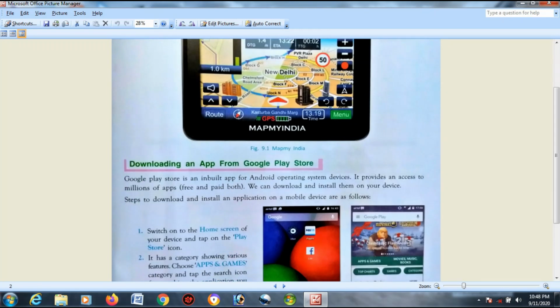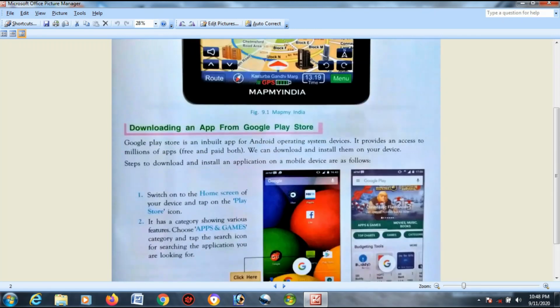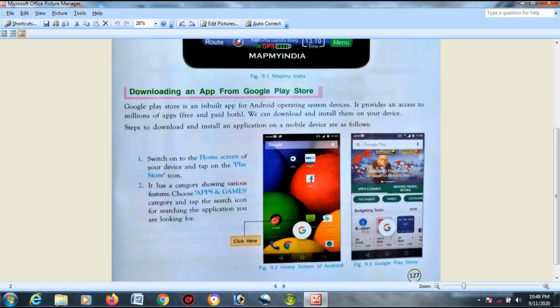Next is downloading an app from Google Play Store. This part I hope that you all know how to install apps from Google Play Store. Just go to Google Play Store, go to the search bar, go to the search option, type the name of the app and hit enter. Okay. After that you will find that particular app and just click on install. That's it. The installation process is done. It is extremely simple. Switch on to the home screen and all those stuff it is given. No need of going into detail. Definitely you all know the installation of apps. Let's move on to the next slide.